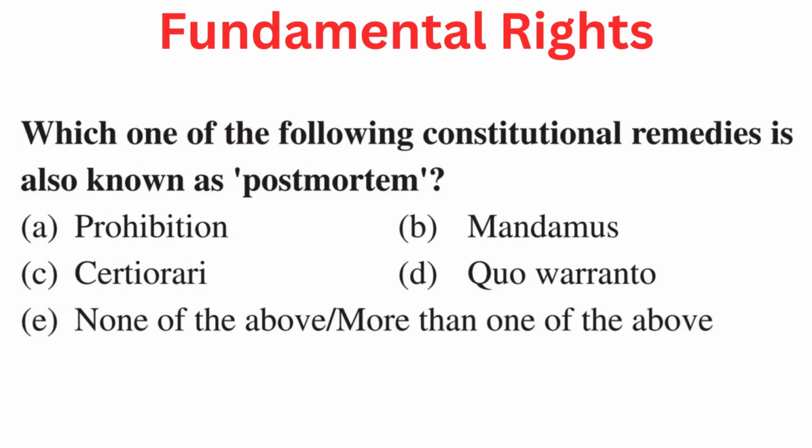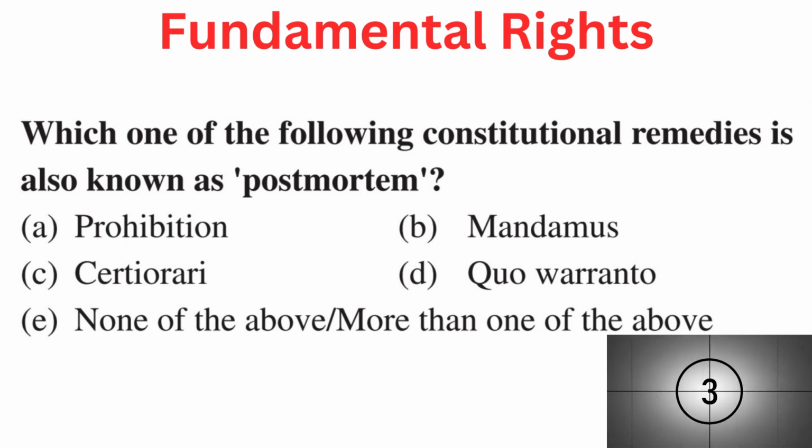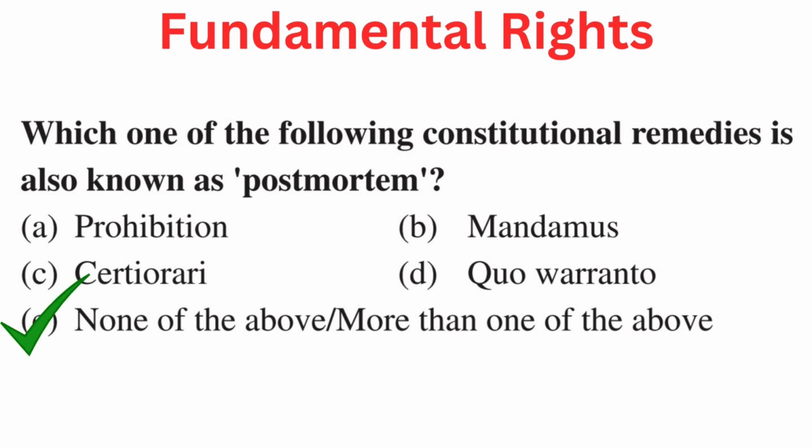Your question is: which one of the following constitutional remedies is also known as post-mortem? Your options are A. Prohibition, B. Mandamus, C. Certiorari, D. Quo warranto, or E. None of the above or more than one of the above. Right answer is E. None of the above or more than one of the above.